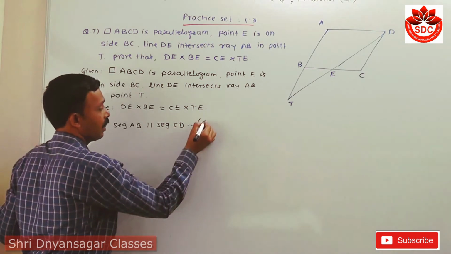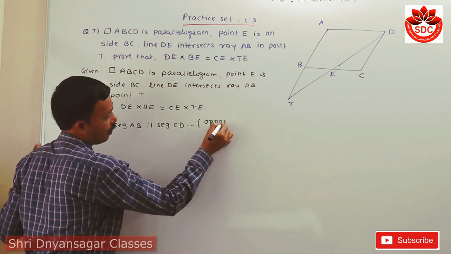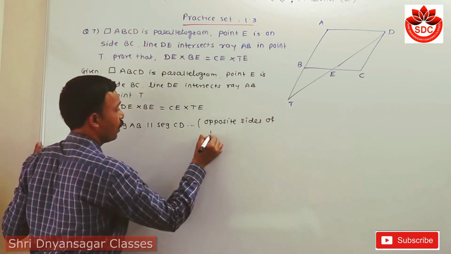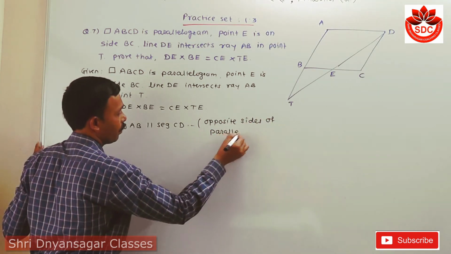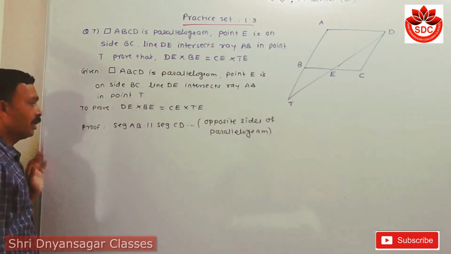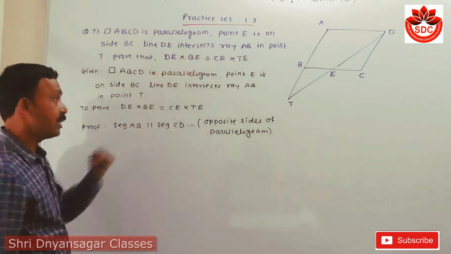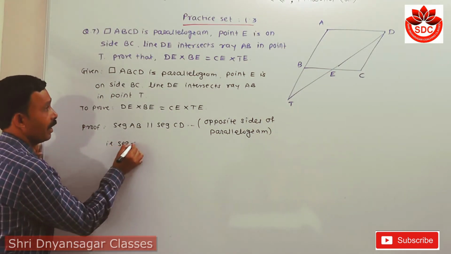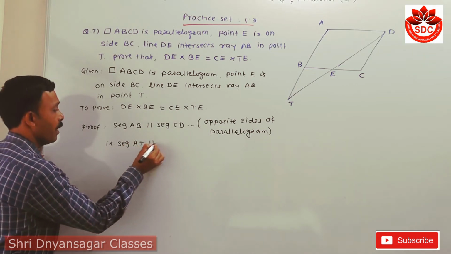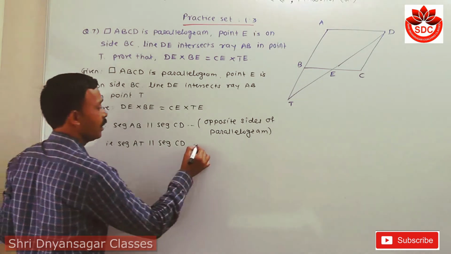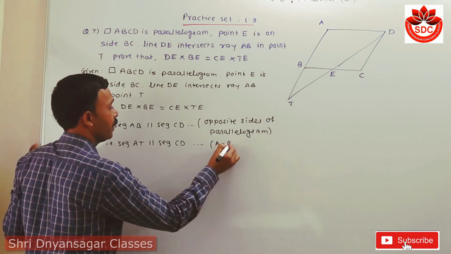The reason is opposite sides of parallelogram. When we extend this AB, then we write that segment AT is parallel with segment CD, because A-B-T.